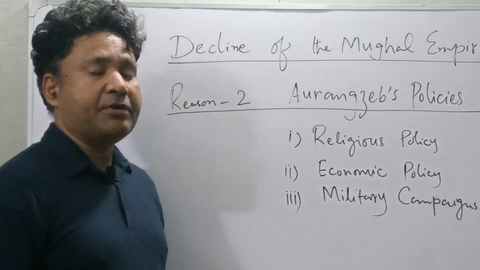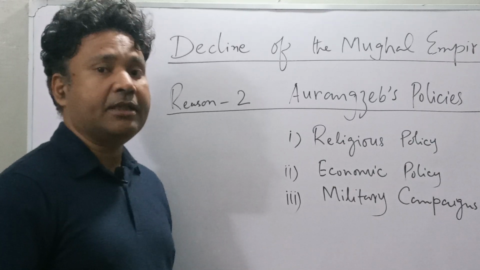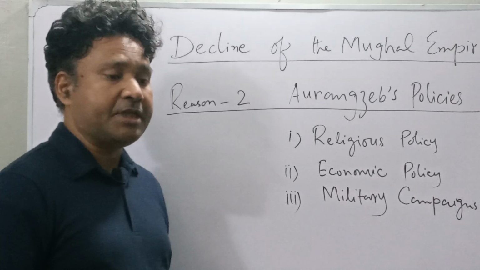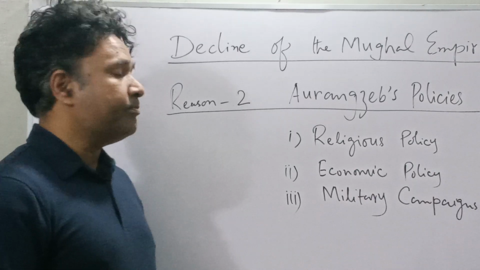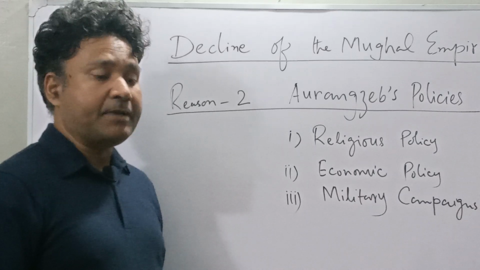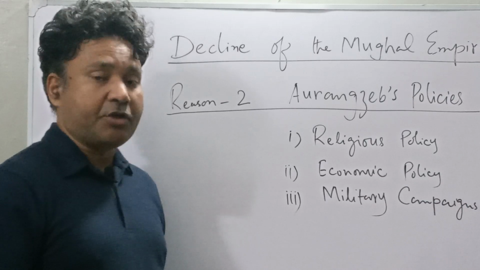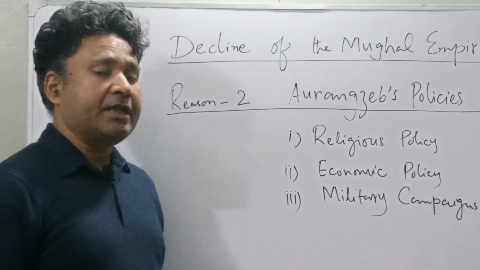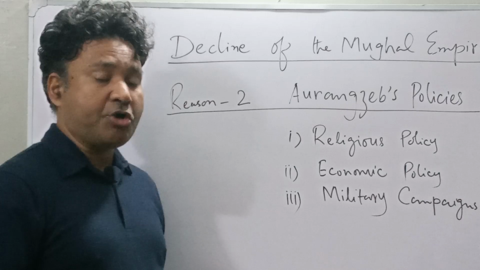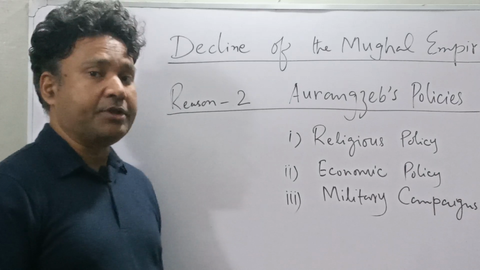For example, he wanted to regulate the empire along the lines of strict Islamic laws. For example, he put a ban on the use of alcohol. He put a ban on gambling and prostitution. He appointed officials to ensure public morality in line with Islamic laws.